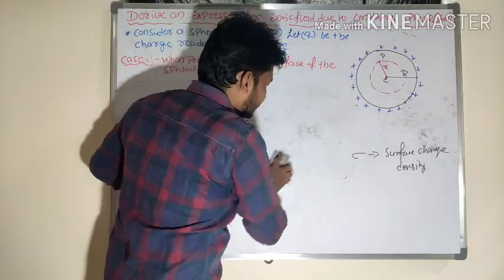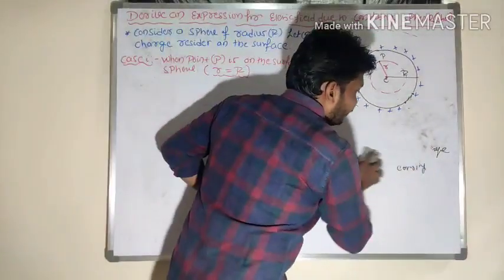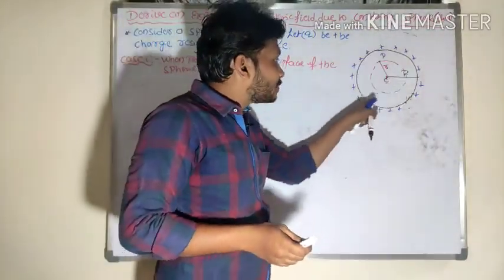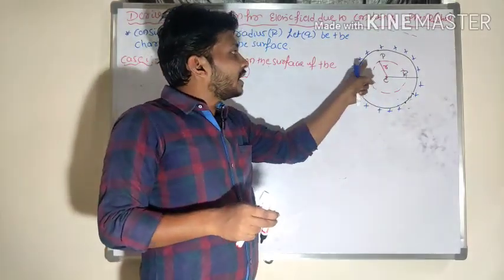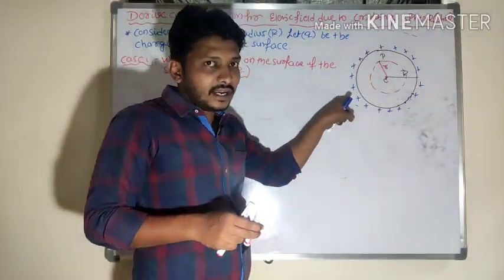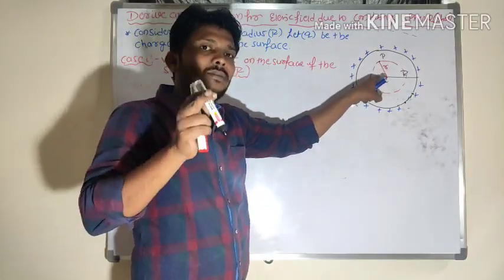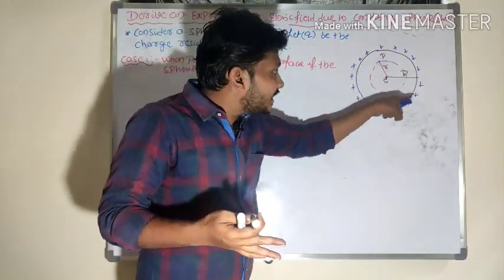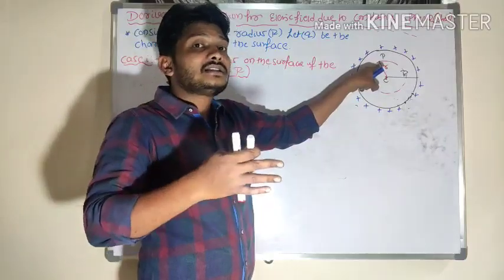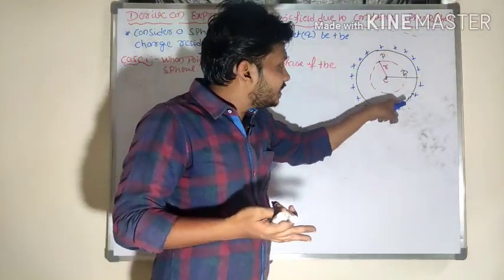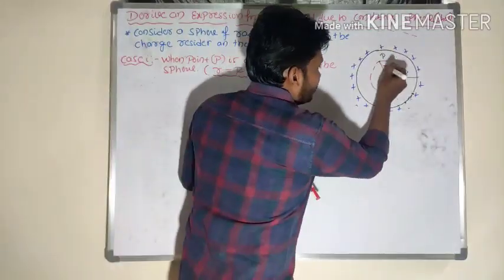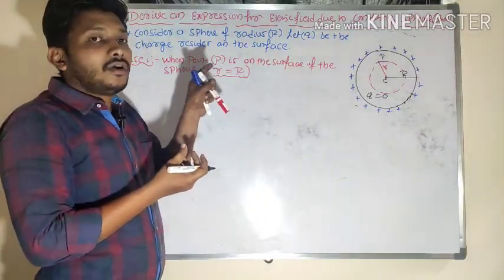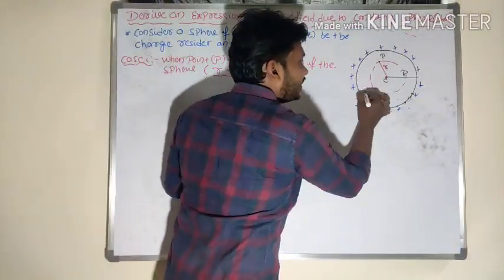Let me begin with the same concept. For a conducting sphere, I said where the charges will accumulate. In the case of a hollow sphere, inside there is no space, that is, it is empty space. Charges reside only on the surface of the sphere. Inside the surface, is there any possibility of charges? There is no possibility of the presence of charges inside the sphere, so the charge is 0 inside. This is a hollow or conducting sphere, and inside it there is no charge.